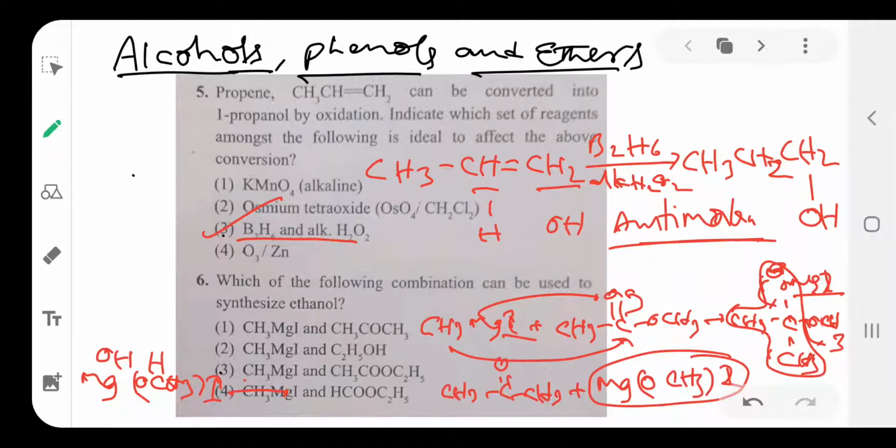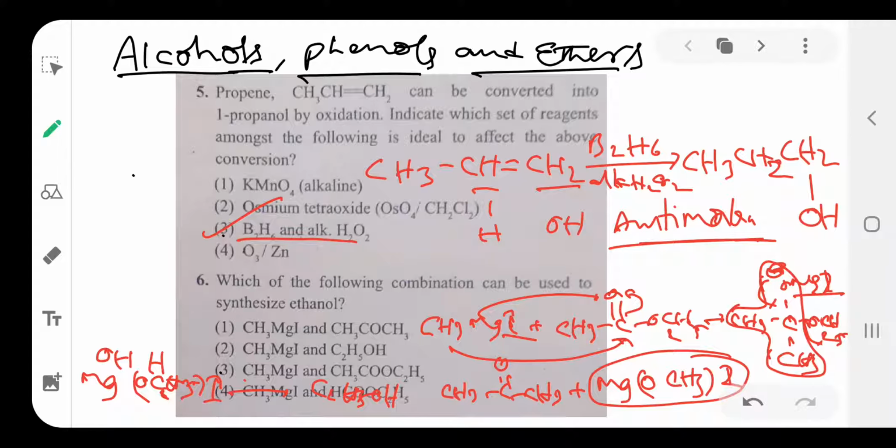Sorry ma, this is C2H5, not CH3. This one group, here CH3, here also C2H5, ethyl group. Here also C2H5 will come, ethyl group. This C2H5OH, ethyl alcohol, is formed, plus MgOHI is separated. Okay.